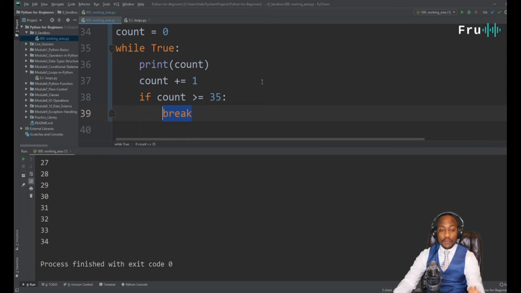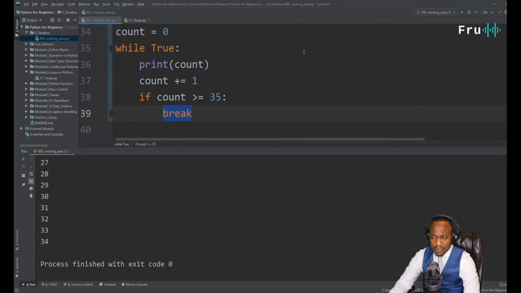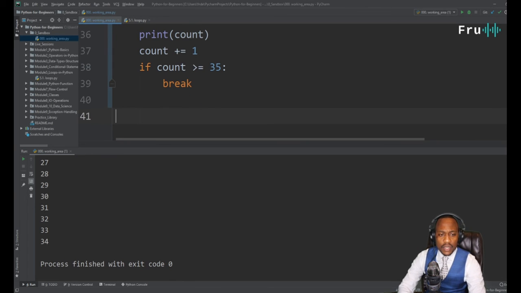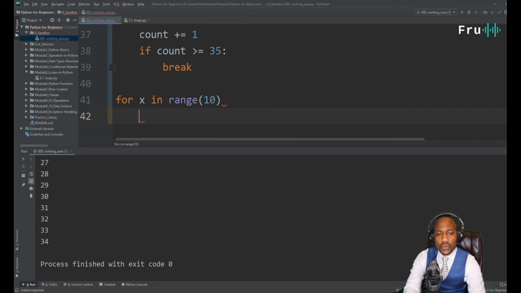All right, and if we can break by using the statement break, we can equally continue by using a statement continue. And that's what we're going to do in the next scenario here. For this one, we're going to do a for loop. So for x in range, let's just write a quick for loop here, and let's make that range 10. What we can do for an x is a simple check: if x is an even number, meaning that x mod 2 will be equal to 0.